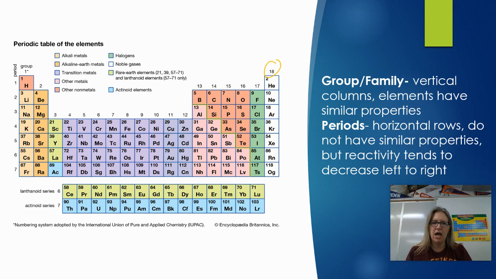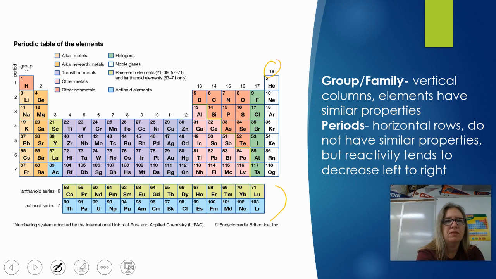We may or may not get a little more detailed into the periodic table, it depends on how much time we have, but you can see that there's lots of stuff going on. There's different types of metals, there's gases, there's all kinds of funky stuff. But I do want you to recognize these two rows down here, okay? So if you notice, you go from 57 to 72 and 89 to 104. These rows actually fit right in there.